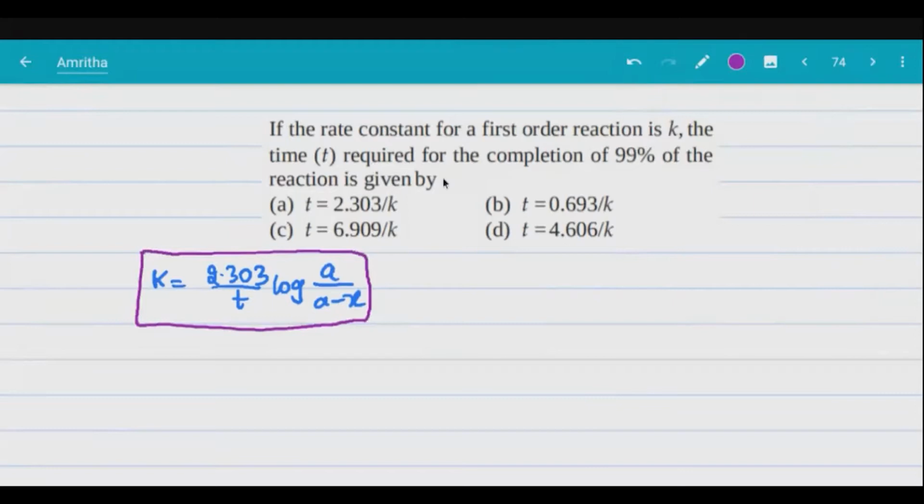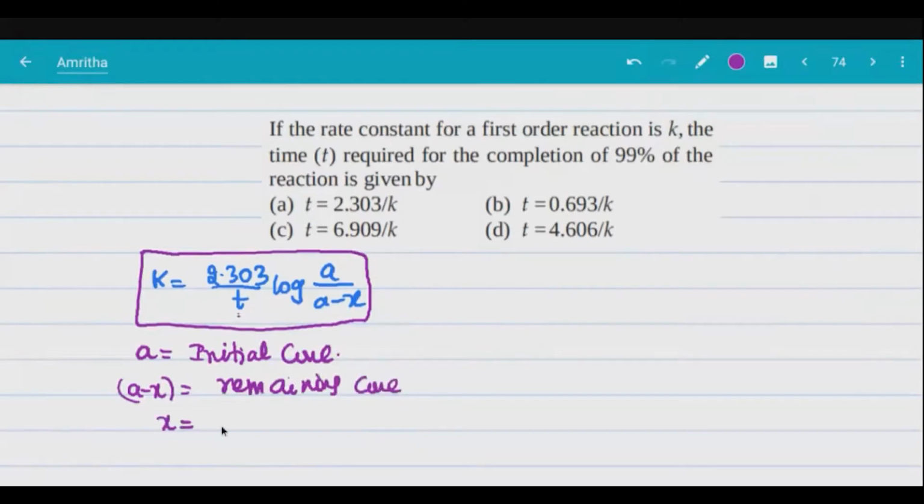Time required for completion of 99%. Here I'll explain the terms. K is rate constant, T is time taken. What is A? A is the initial concentration. What is A minus X here? It's the remaining concentration. What does X mean? The concentration of A which has reacted. Now just substitute this and we'll get the time, right?